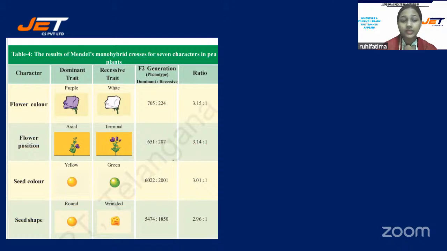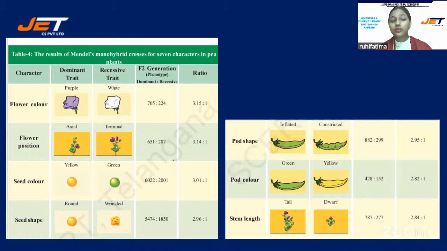Seed color he selected, seed shape he selected. Then you can see a pod shape, that is inflated or constricted. Pod color, that was green or yellow. Stem length, tall or dwarf.